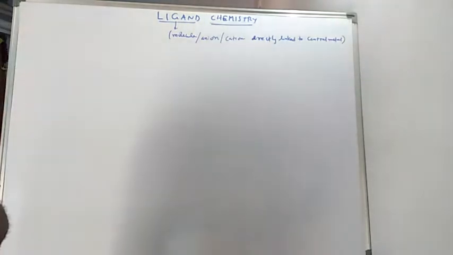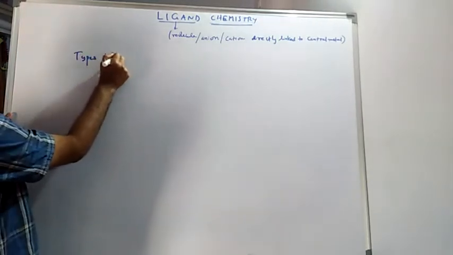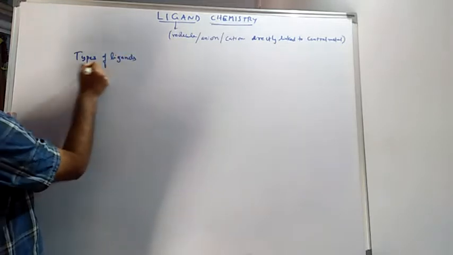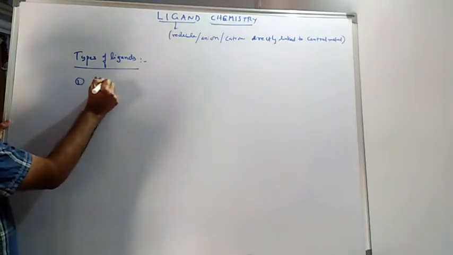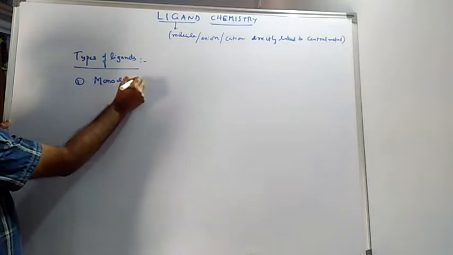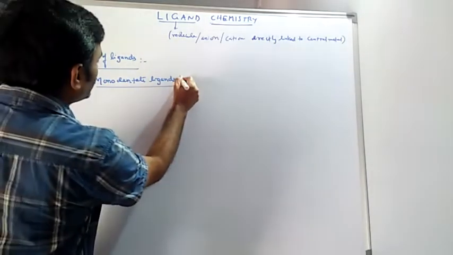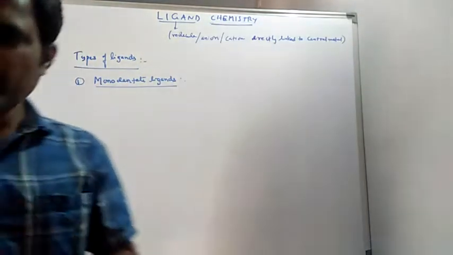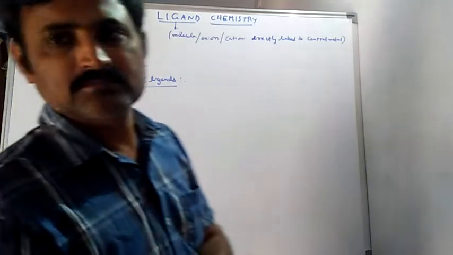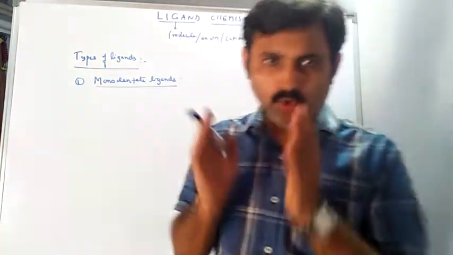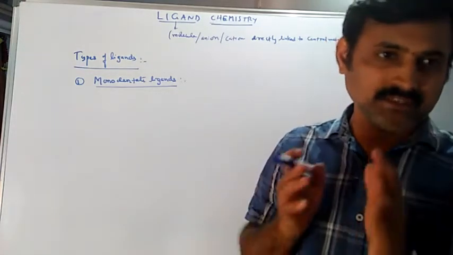Now, I am going to talk about types of ligands. In the first case, I am talking about monodentate ligands. In the name itself, it is very clear that they have one donor atom and they only donate one pair of electrons to the central metal.